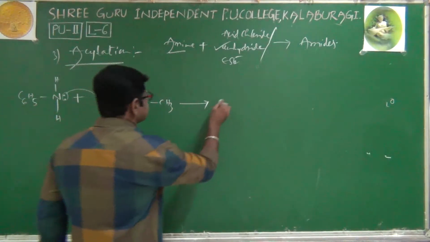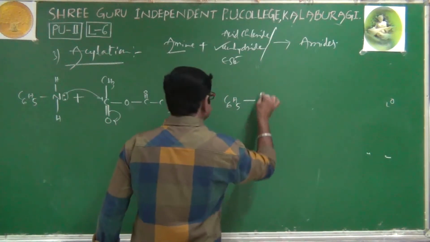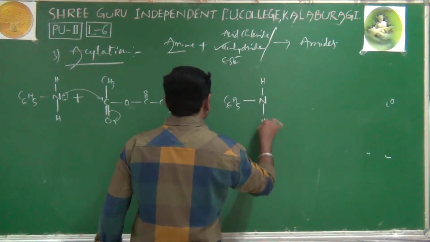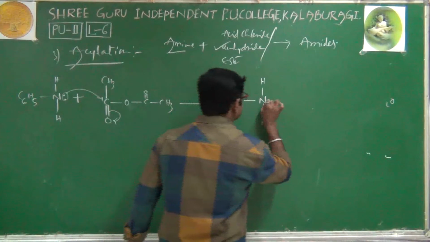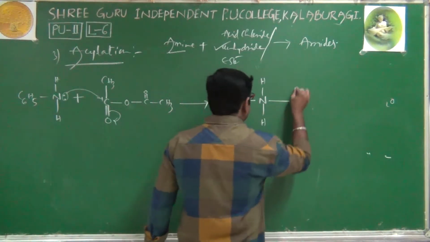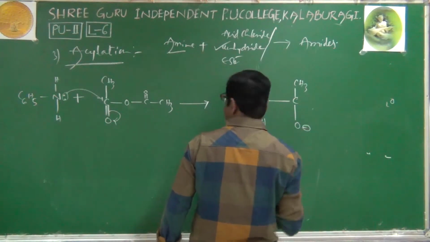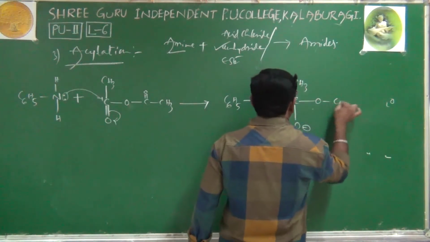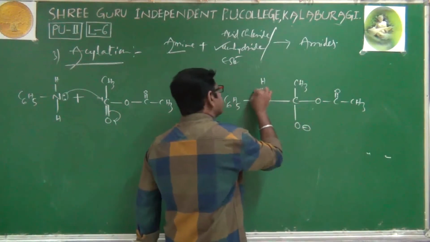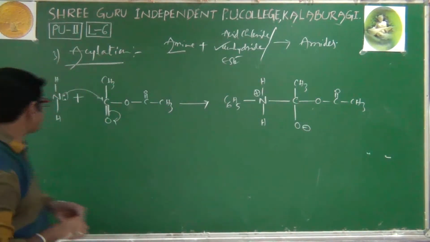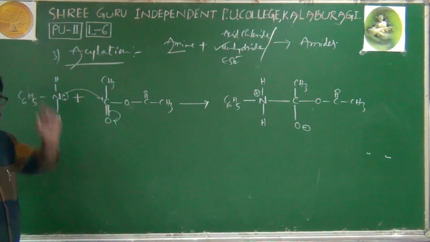Its structure is like this: C6H5, N, of course H and H, and a new bond is forming between nitrogen as well as carbon. It is a new bond, and the upper part is CH3, and the lower part is O minus, and the remaining is CO, CH3 like this. Here also nitrogen is getting plus charge, because nitrogen has given an electron pair. That's why nitrogen is getting plus charge.